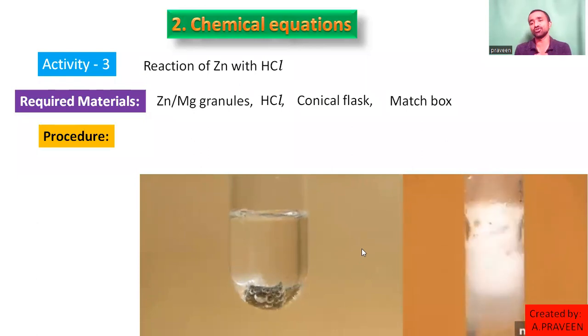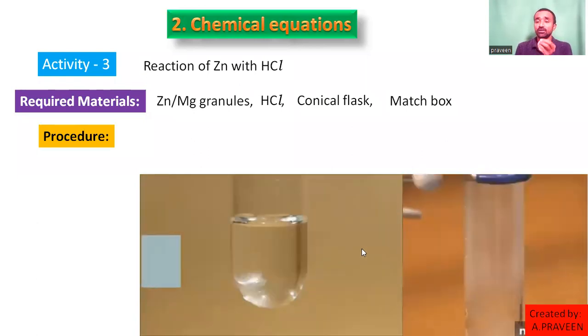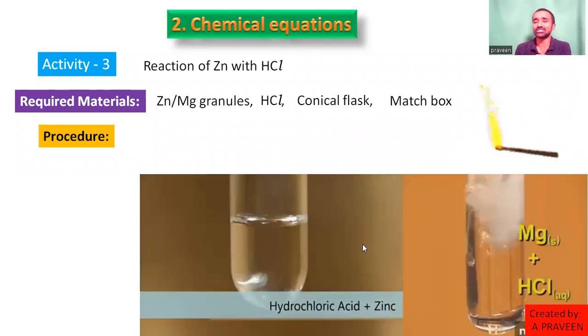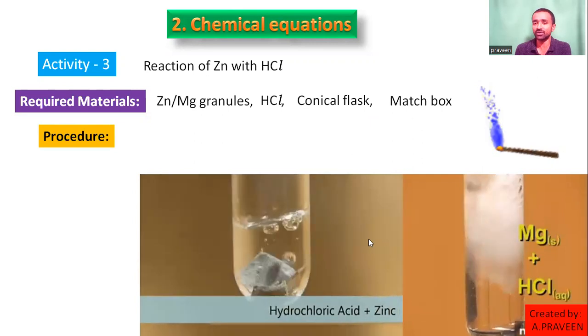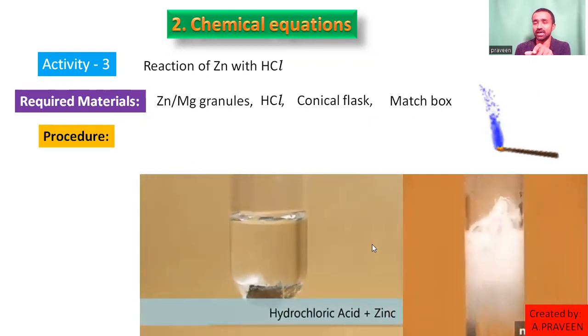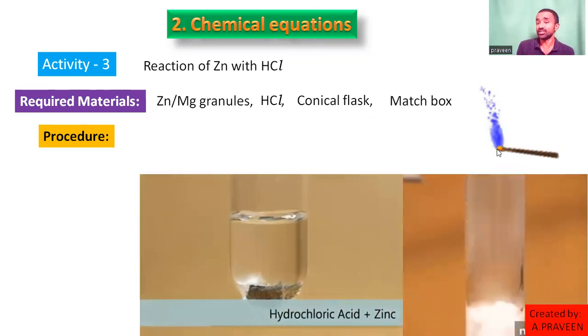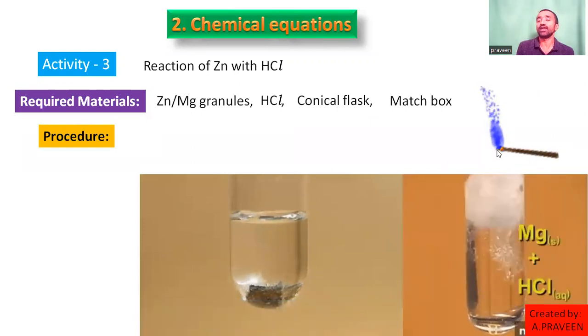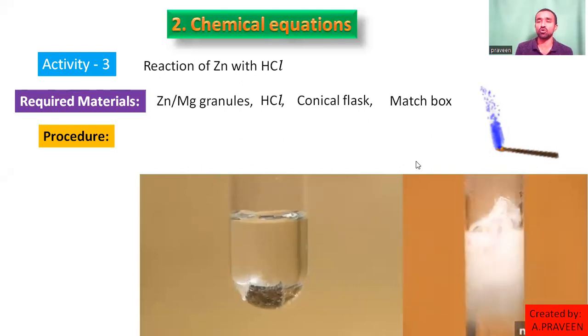With magnesium also you can perform this activity. That gas will be tested with a burning matchstick. What happens when you take a burning matchstick near the liberated gas? See here, the orange or yellow colored flame changed into blue colored, and it also gives a pop sound.